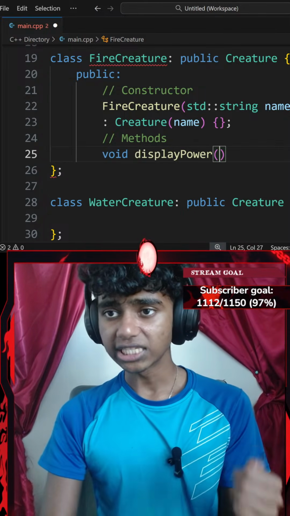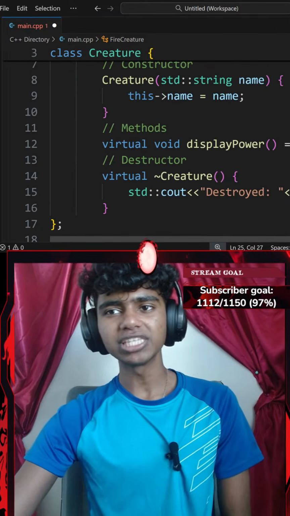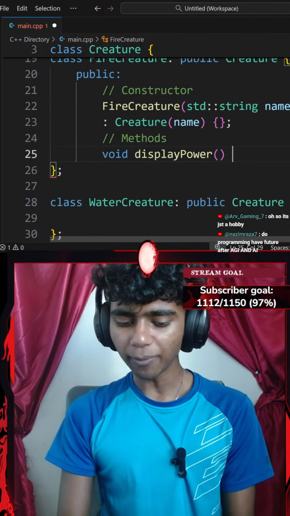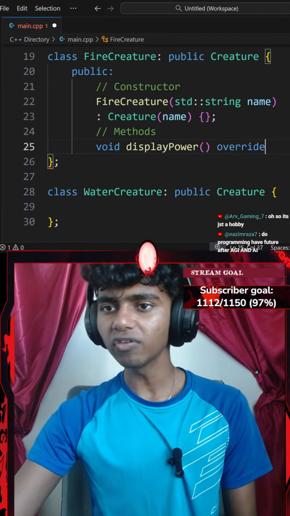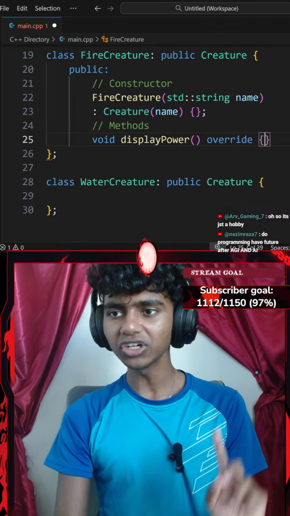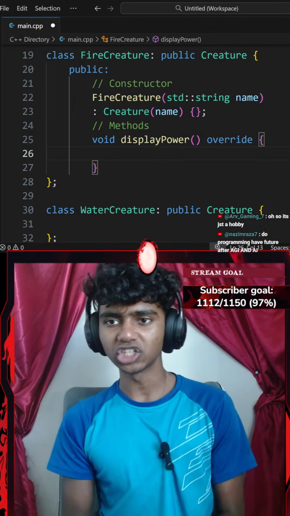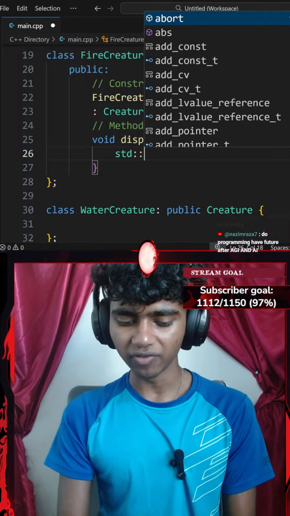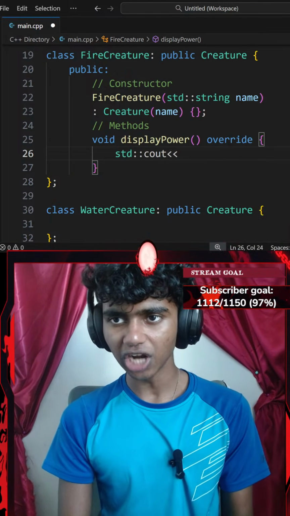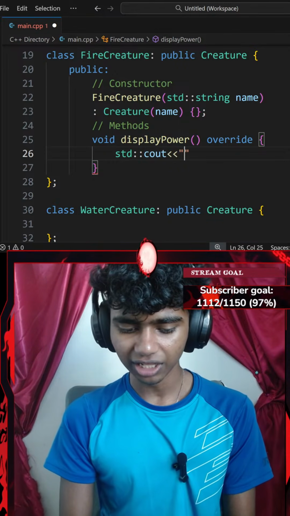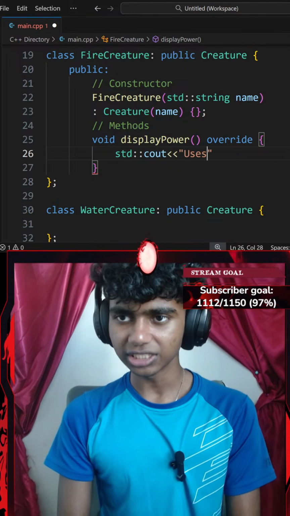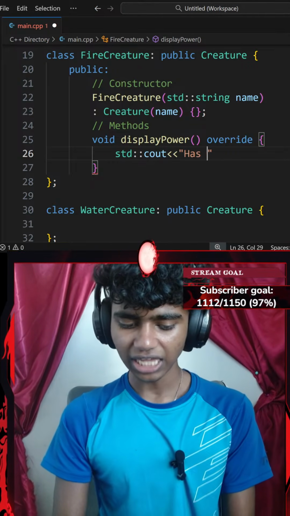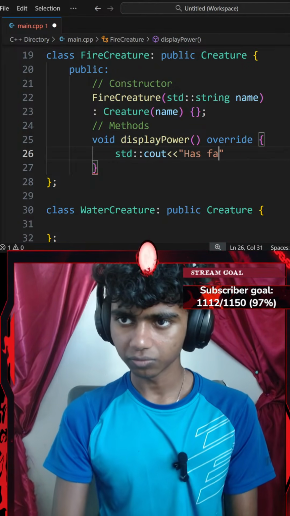Okay, and since my method is exactly the same as the method from the class that I'm inheriting from, the display power, I am going to use the override keyword to override the content inside of it, so the compiler isn't confused about which method to call. That said, this method is going to have a standard console output with an insertion operator that says something like, actually, I'll say something like has flamethrower.